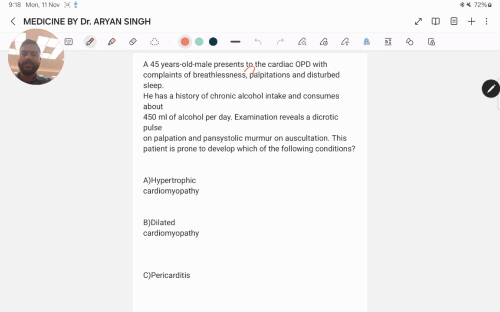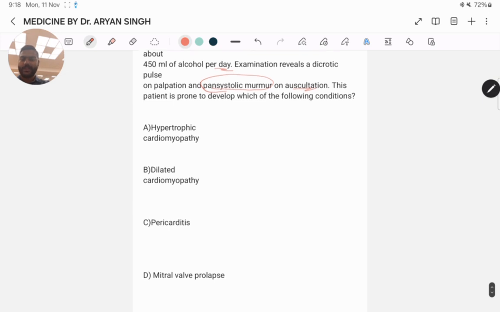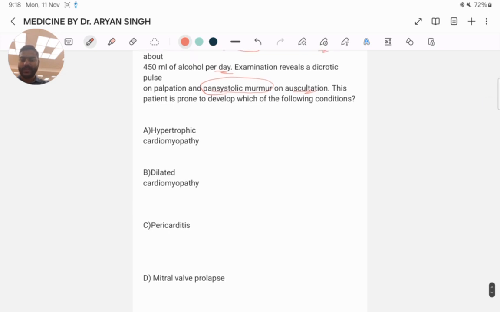A 45-year-old male presents to the cardiac OPD with complaints of breathlessness, palpitation and disturbed sleep. He has a history of chronic alcohol intake and consumes about 450 ml of alcohol per day. Examination reveals a dicrotic pulse on palpation and a pansystolic murmur on auscultation. This patient is prone to develop which of the following conditions: hypertrophic cardiomyopathy, dilated cardiomyopathy, pericarditis, or mitral